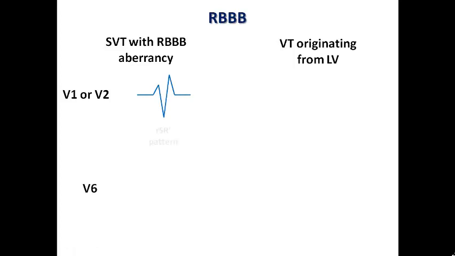In SVT with aberrancy, I would expect to see the typical rSR' pattern, which is the typical right bundle branch block morphology, and we understand why we would see this morphology, and I would put a link here to the lecture of bundle branch blocks in case anyone wants to revise the explanation of these morphologies. But here in V6, of course, it shows completely the opposite. It shows an RS pattern, and usually the RS ratio is more than 1. We can find here that the RS ratio is more than 1 because the amplitude of the R wave is more than the amplitude of the S wave, because the complex is predominantly positive.